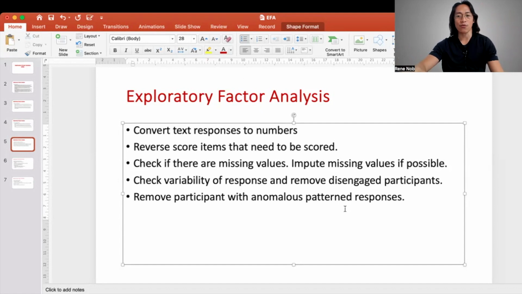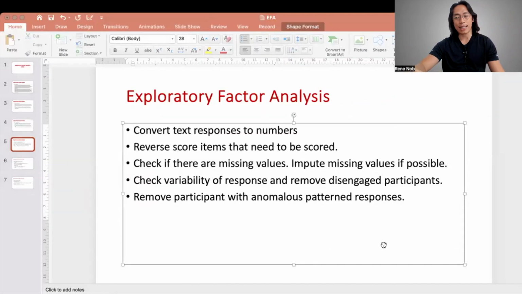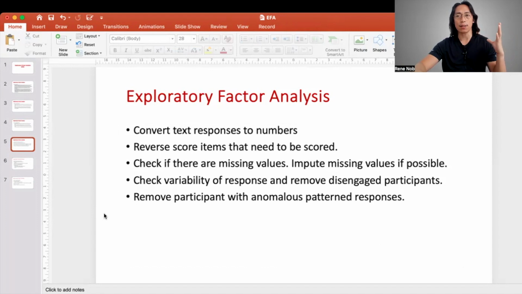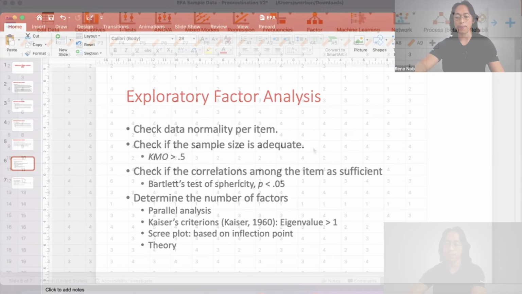responses and other forms of pattern responses. Again, indicating that they might not have actually read the questionnaire as they are answering the scale. So those are some of the assumptions I have about the particular data that we are dealing with now. If all of these have been satisfied, then we can proceed with what we need to do with our data, which are the following.